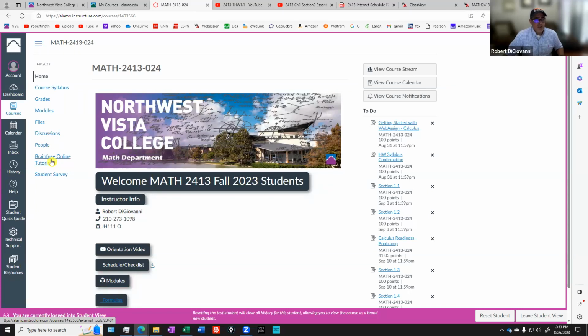And then there's also a link to your classmates if you want to send email about setting up study groups, things like that. And then there's online tutoring. There's this online system that you have access to where you can go get help. It's a third-party system tied into Northwest Vista College. So I'm not sure how good it is, but hey, it's there. Try it. If you're sitting there at 3 o'clock in the morning and you're stuck on a problem and you need help, try it out, see what happens. And at the end of the semester, there will be a link there to the survey for the course.